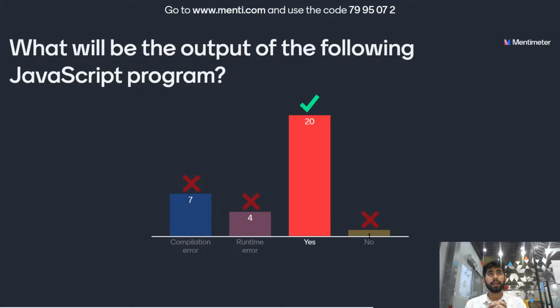The correct answer is yes. In JavaScript, question mark is called the ternary operator, which is used for choosing one choice from the given two choices. It is used instead of if-else statement and makes the code shorter. So let's move on to the leaderboard and see who have given the correct answers.